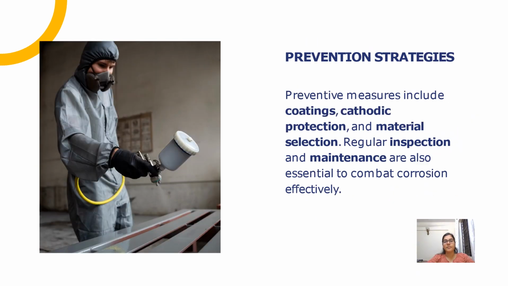Prevention strategies. Preventive measures include coatings, cathodic protection, and material selection. Regular inspection and maintenance are also essential to combat corrosion effectively. Electroplating. Electroplating is a process that uses electric current to cover the thin layer of metal over the top layer of another less expensive metal. It is usually done to provide finishing to the cheaper metals and include certain properties such as anti-corrosion and anti-rust. A common example of electroplating is brass and copper.